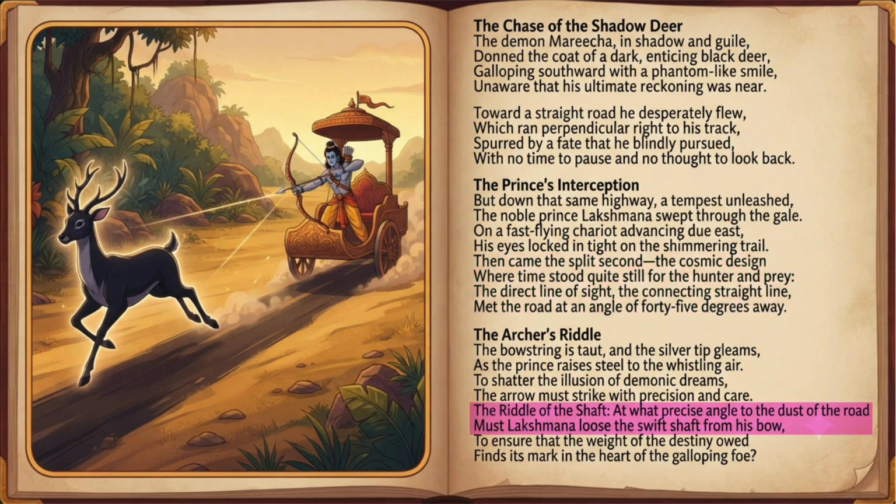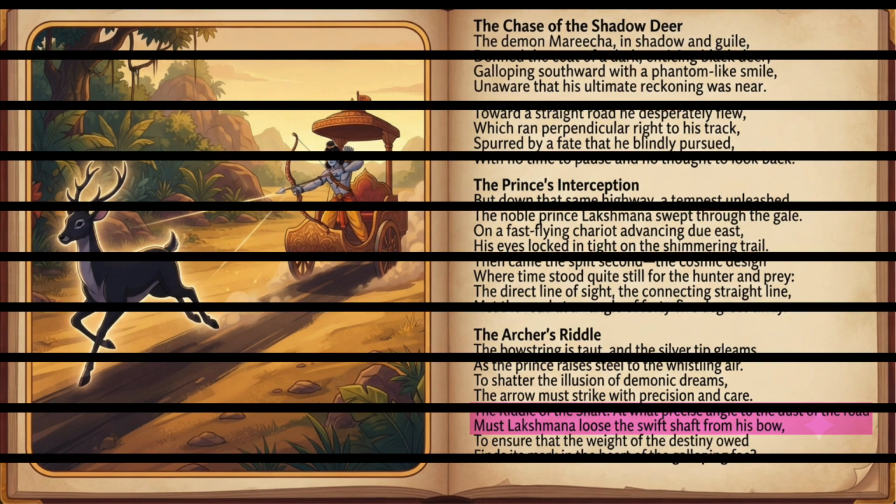And the question in front of us is at what angle should this arrow be aimed so that it gets to Maricha? Now clearly, that angle is not 45 degrees. Why is that? Well, simply because all three participants in this story, the deer, the noble prince on his chariot, and the arrow are in motion at different velocities and in different directions. The direction of the arrow is the unknown piece of the puzzle that makes the whole thing fit.